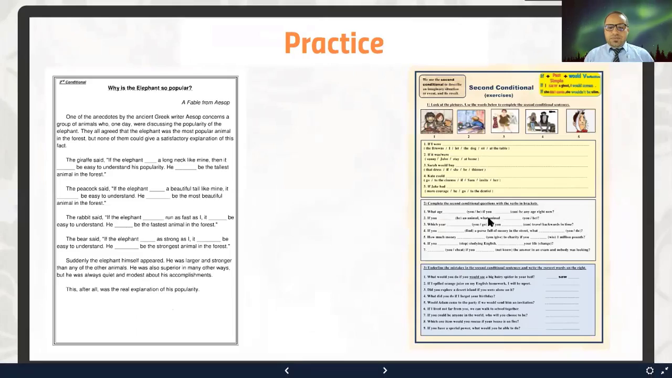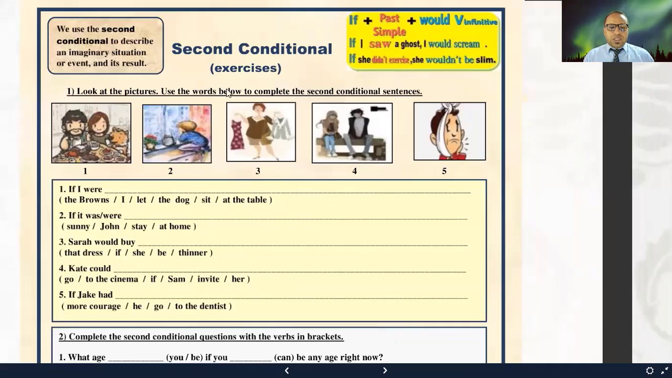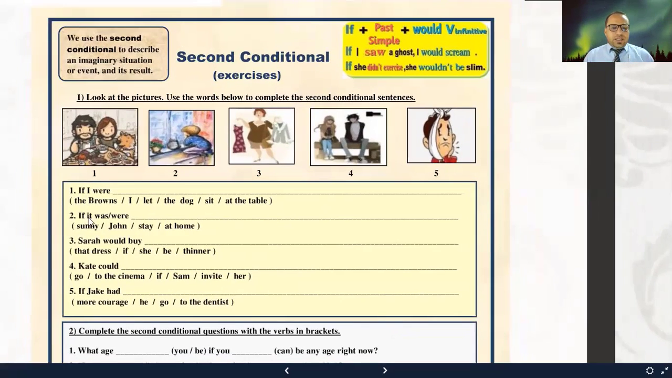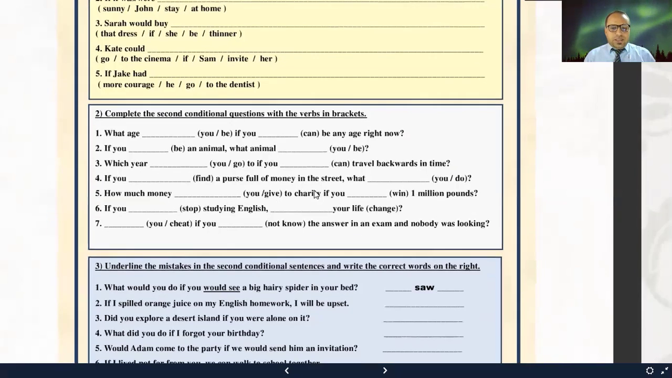On the second page, look at the pictures, use the words below to complete the second conditional sentences. If I were, so here you've got the words to use to make complete conditional 2 sentences. If it was, were sunny, don't stay at home. So complete this or use the words to make a correct conditional sentence type 2. And the same thing for the other examples. Complete the second conditional questions with the verbs in brackets. So here you conjugate the verbs in brackets.